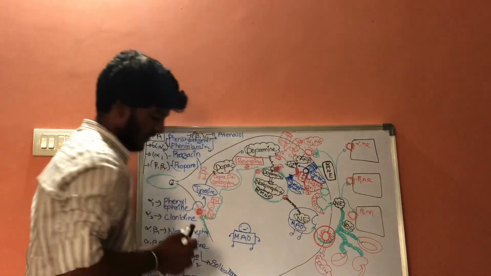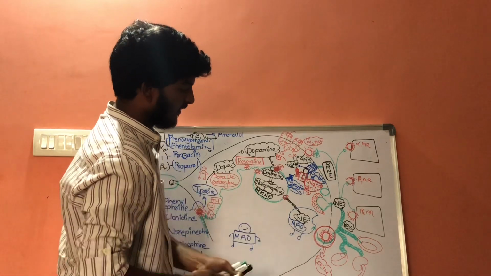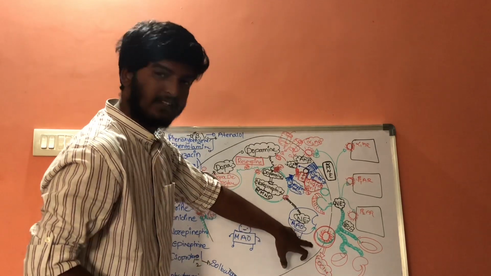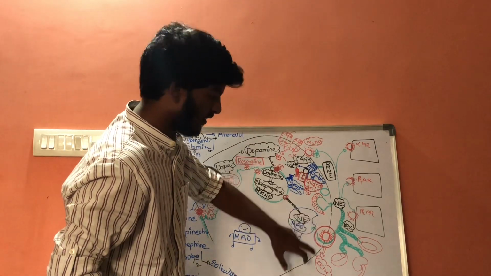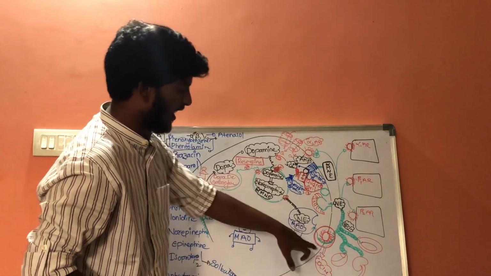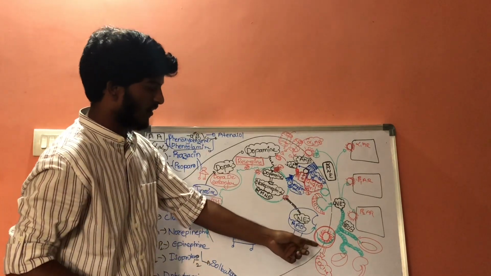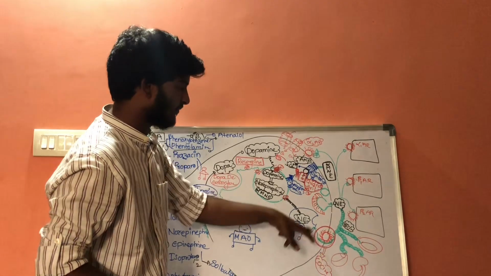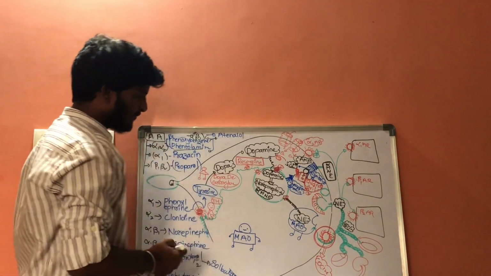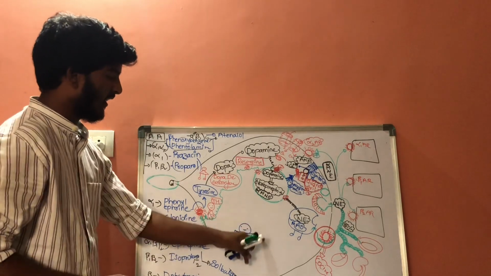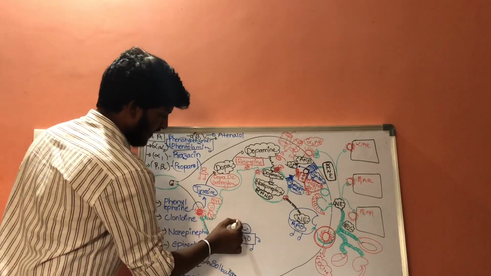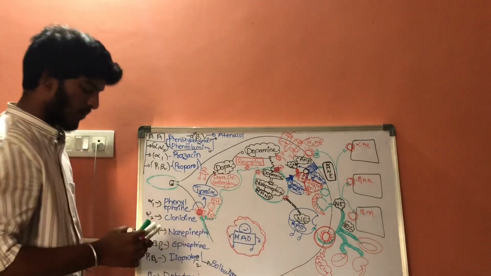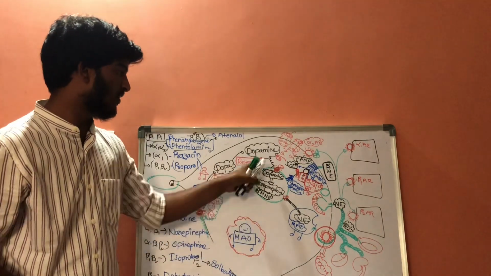Whenever this is activated, it acts on this area, and this cocaine will be inhibiting the transporters which are reuptaking this norepinephrine. That is the first drug. Now there is another drug that will inhibit the monoamine oxidase enzyme. Whenever the monoamine oxidase enzyme is inhibited, it cannot show its action on dopamine.